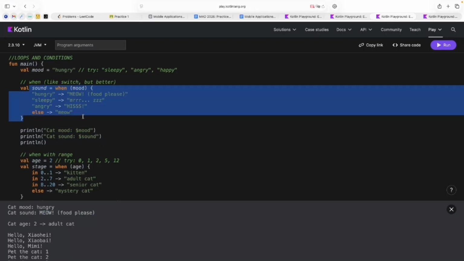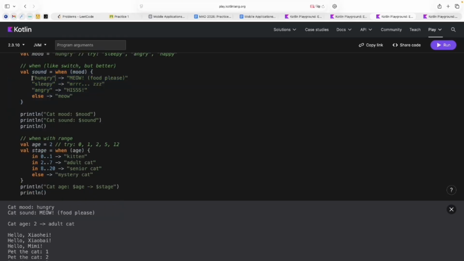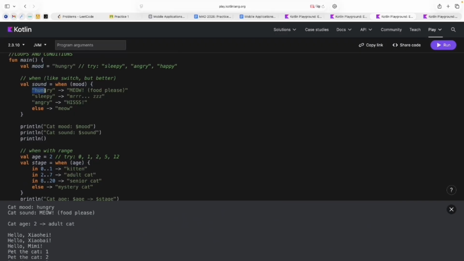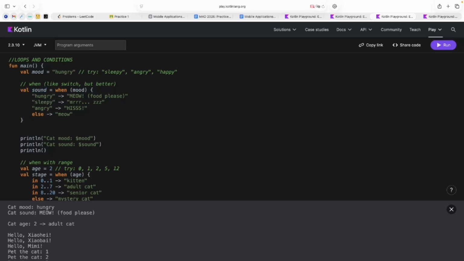Then it's an example of a when condition. Here we just determine that if our mood equals hungry, we will have this. If it equals sleepy, we will have this, and so on. Of course, if you don't want to get some value and put it into some variable, you can use when in a usual way, like when mood. Let me copy it just because I'm a little lazy.